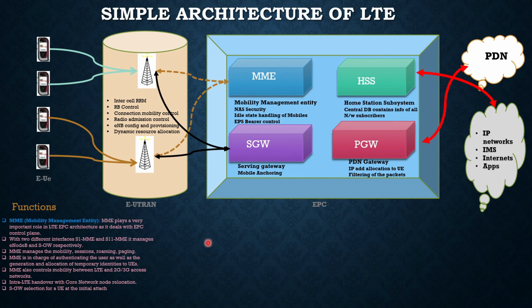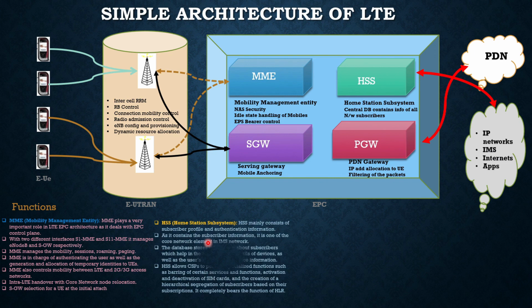That is whenever you try to access the data. Now coming to your HSS, home subscriber subsystem. Like I mentioned earlier, it is mainly like your HLR in your earlier network. So here, if you see, HSS mainly consists of subscriber profile and authentication information. It contains the subscriber information, and it is one of the core network elements in IMS. IMS is what? It's an external platform which is mainly responsible for handling your voice related services.